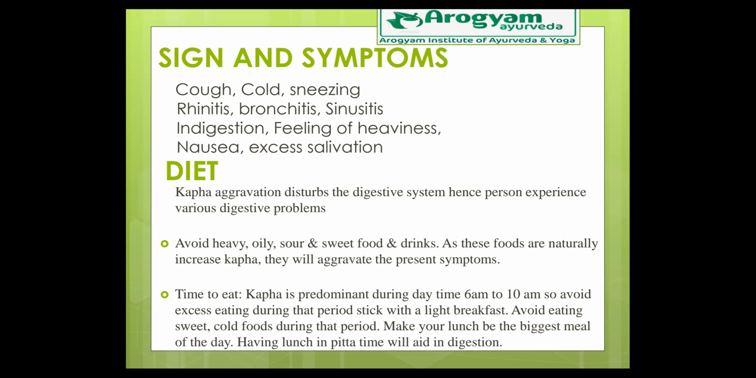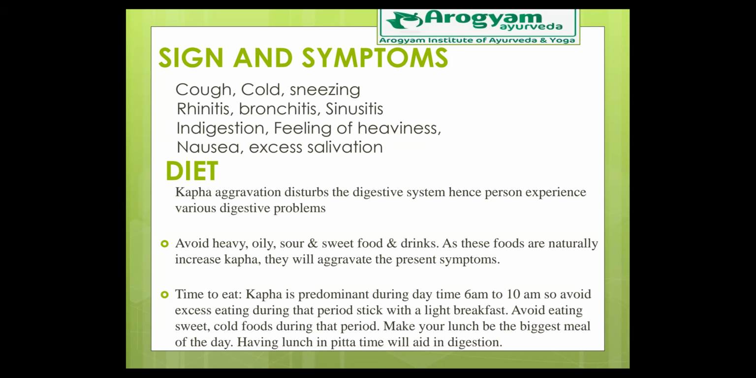इसलिए हमें क्या करना है, क्या क्या precautions लेना है, food related and our activities related. Let us see. So diet part. Kapha aggravation disturbs the digestive system, hence a person experiences various digestive problems. So what do we have to avoid? Avoid heavy, oily, sour and sweet foods and drinks, as these foods naturally increase kapha. They will aggravate the present symptoms. So remember that we have to avoid these types of foods, especially junk food should be avoided in spring.